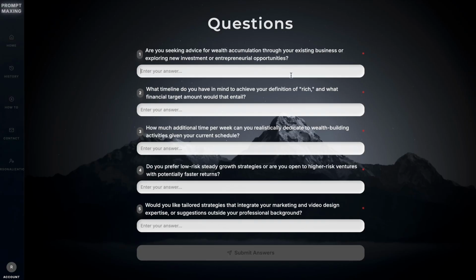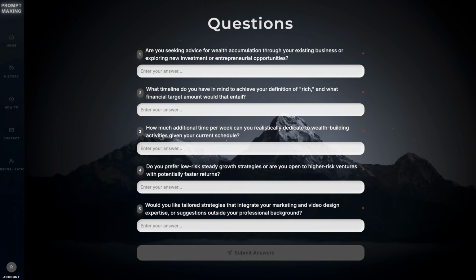Then you have here the 5 questions in quick mode. You can write as much as you want here. If you want to write sentences, write sentences. The AI agent will pick out what's important for him later. You can just freely speak out your mind, what you think of these questions. If you don't have an idea, just write I don't know or something else.